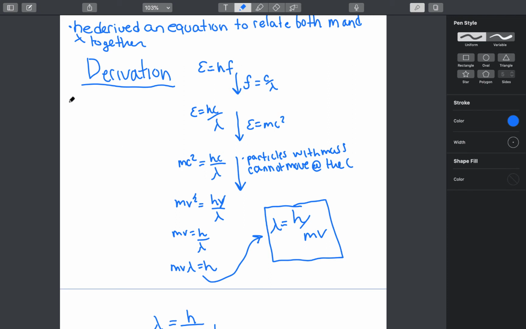So m is equal to the mass of something in kilograms. v is equal to the speed of something in meters per second. And h is equal to 6.626 times 10 to the negative 34 joule seconds. So that's just Planck's constant.